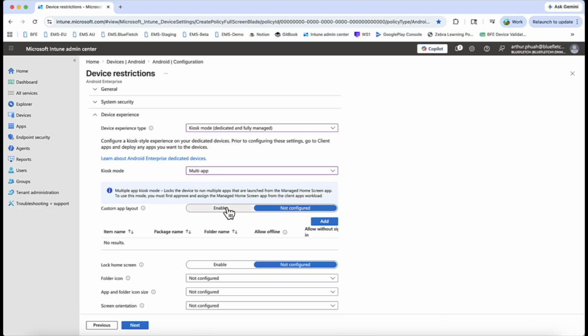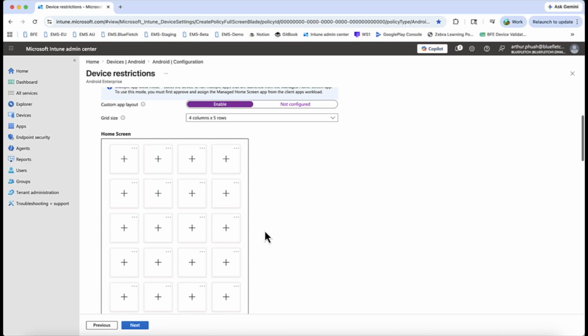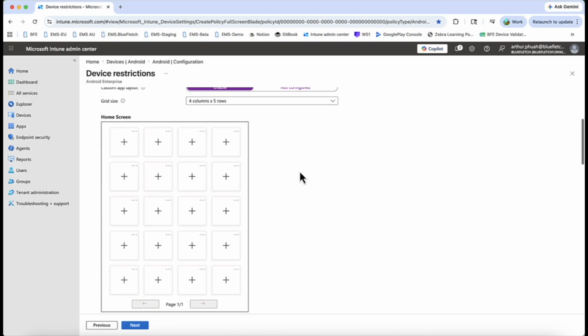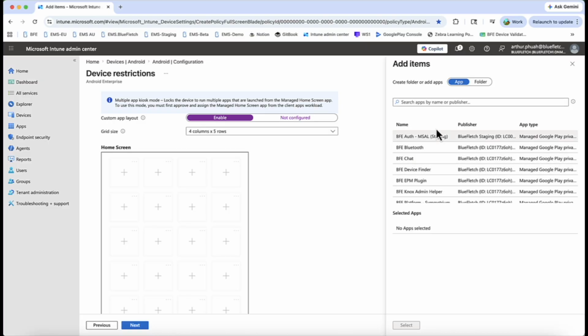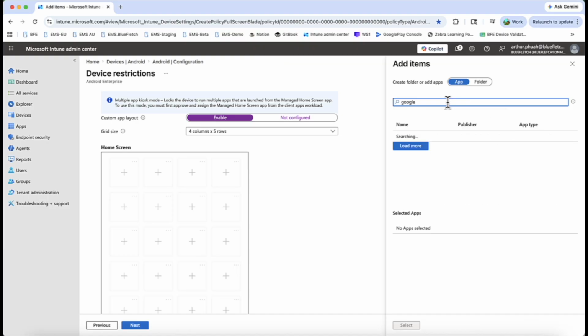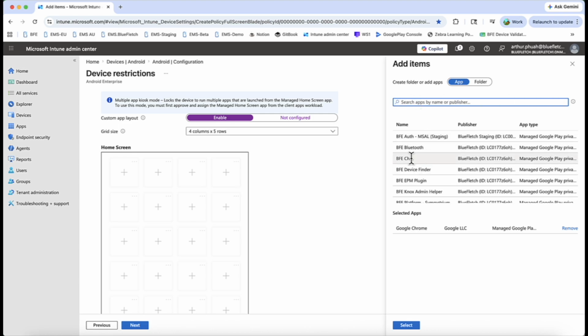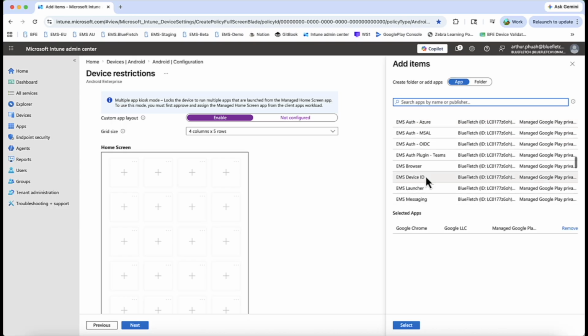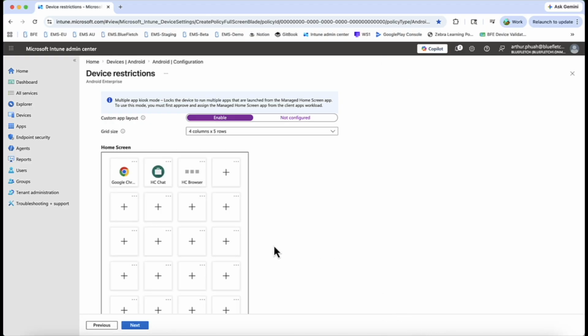So let's go to multi-app, hit enable, and over here you have a small display of what your managed home screen will look like. You can add whatever application you want to add in there. Let's add Google. Let's add, what else do we have over here? Let's go ahead and add this and this as well. Alright, hit select and you'll see it appear over there.